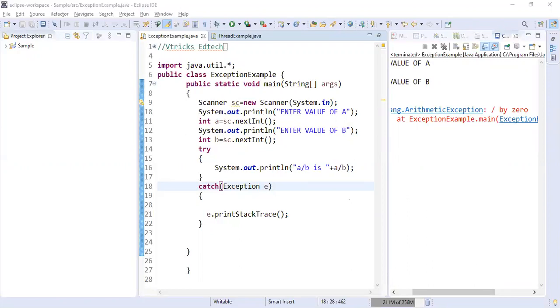Finally will be executed for sure without fail. The finally block is a block which will be executed irrespective of whether try has happened or catch has happened. Finally blocks are basically used to handle resources, that is, to open the connection or close the connection.